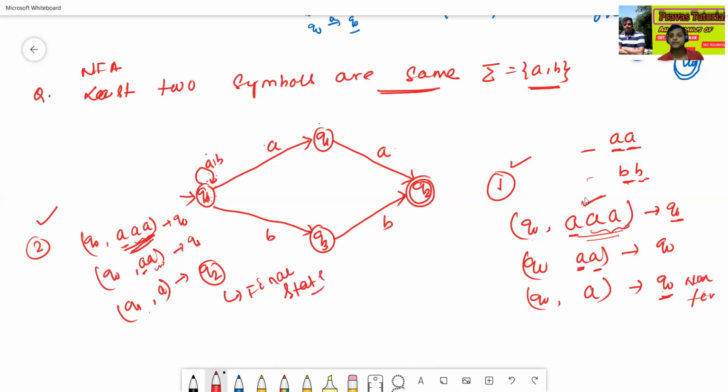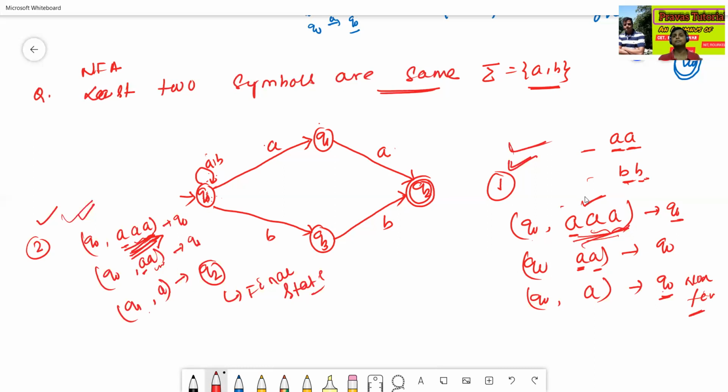Though the string is valid, the first possibility rejects the string, but the second possibility accepts the given string.